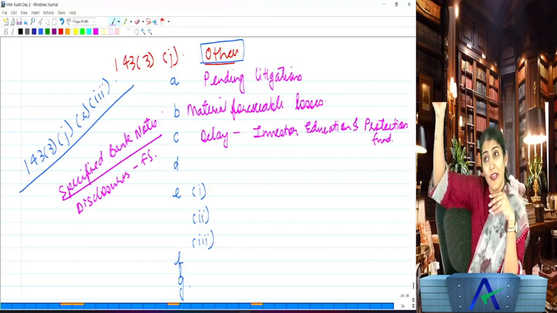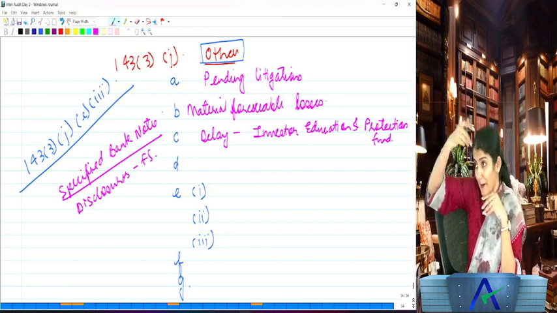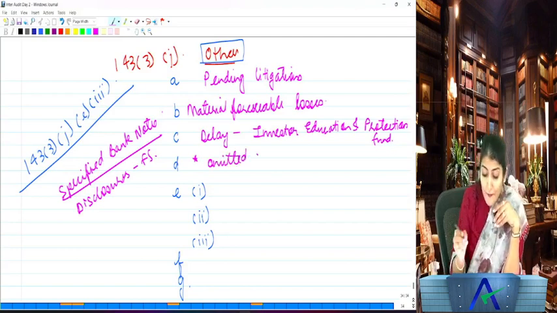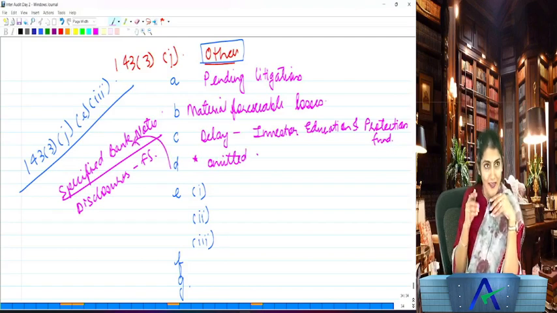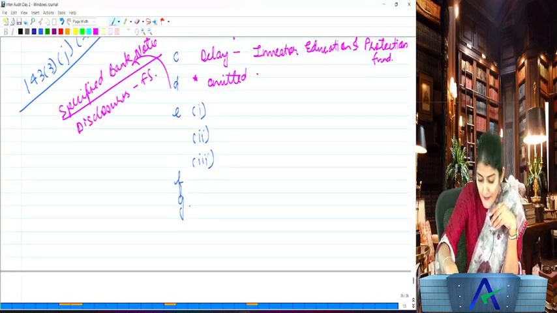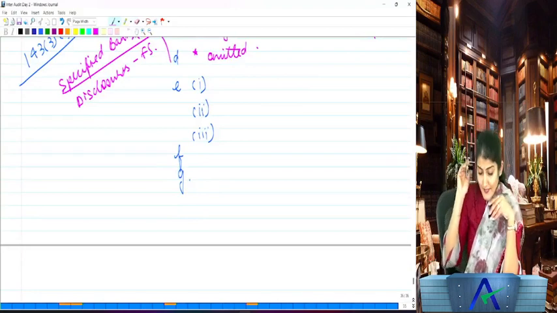But that was only relevant when the demonetization had come. So now it is not relevant. That is why the clause D has been omitted. But it was regarding the specified banknotes. Clause D, now it has been omitted, but it was regarding the specified banknotes. Are you understanding that?